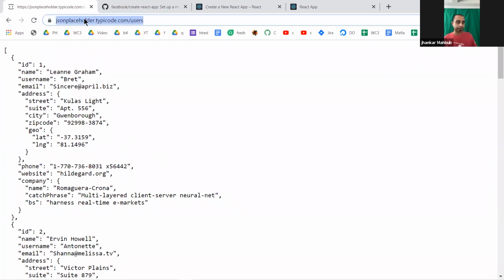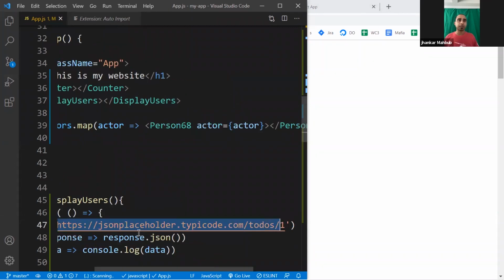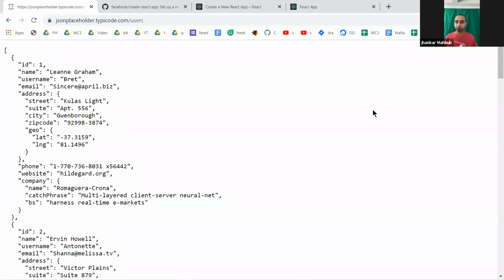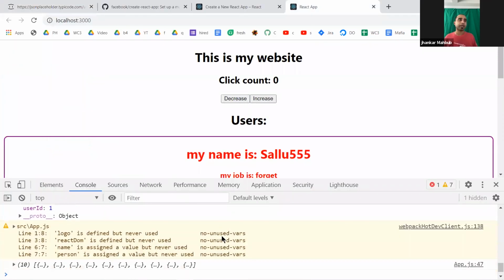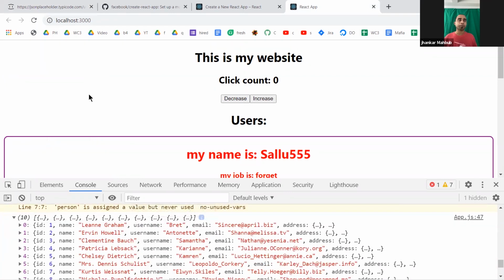So we can call these APIs. We come back here, and instead of this URL, we change it to the users URL. If we save it and come back, you will see you have 10 users.